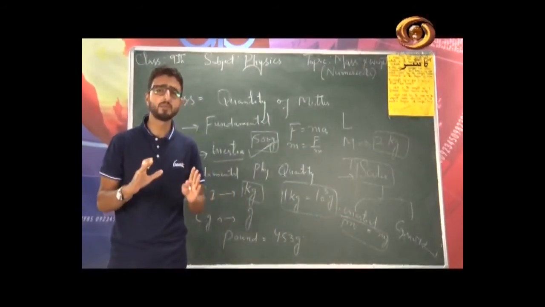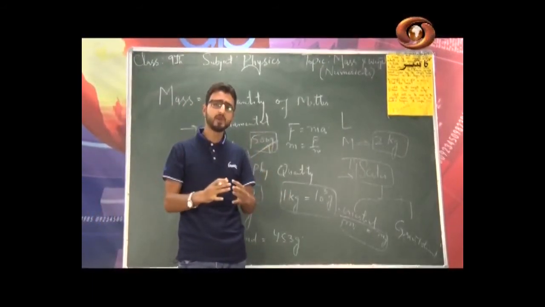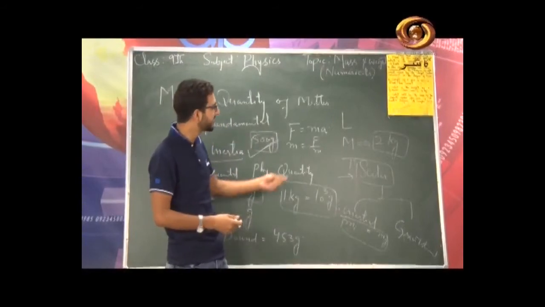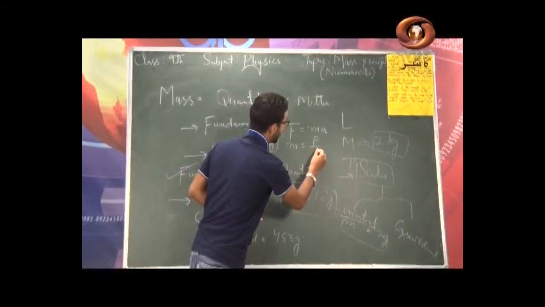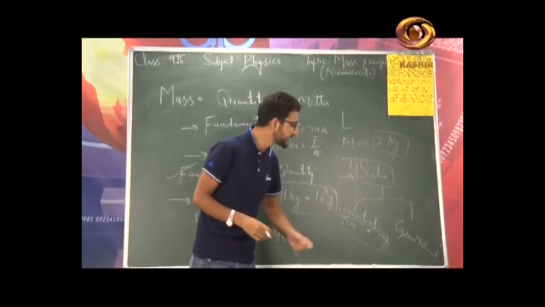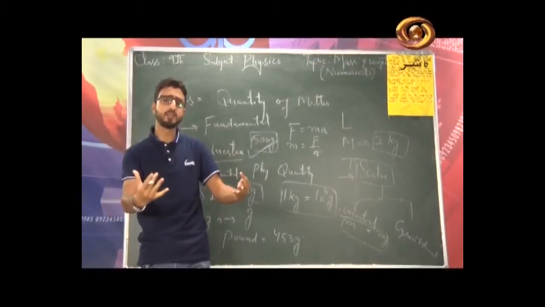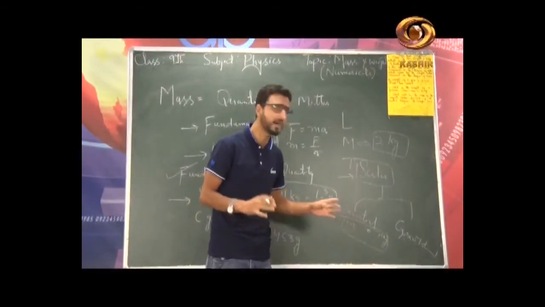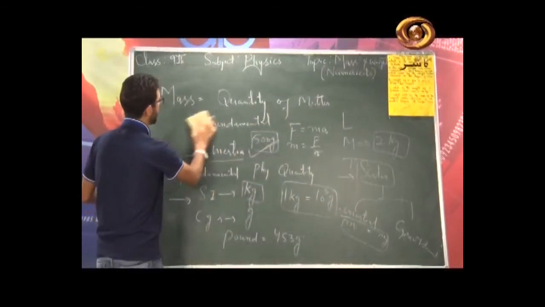So these were some of the features of mass: the definition of mass, units of mass, and how we define mass from Newton's second law, rather the inertial mass. So here it is m is equal to F by a. So these 2 types of masses, that is inertial and gravitational masses, only differ in the way of their measurement, otherwise they are equivalent. So this was all about the concept of mass.